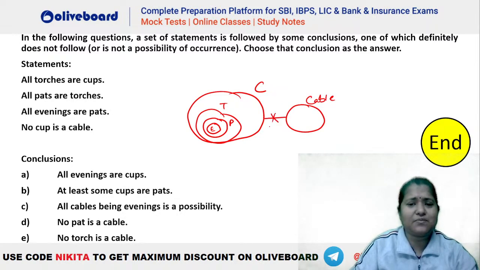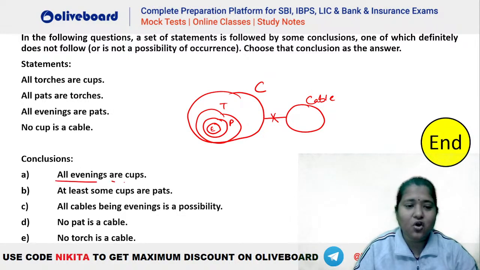So no cup is a cable will be like this, ठीक है? ये आपका डायग्राम बन गया. All evenings are cup. ये तो definitely true है. If this is definitely true, how can it be definitely false? So not the right answer.